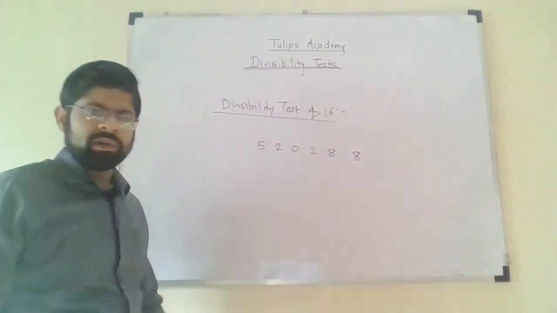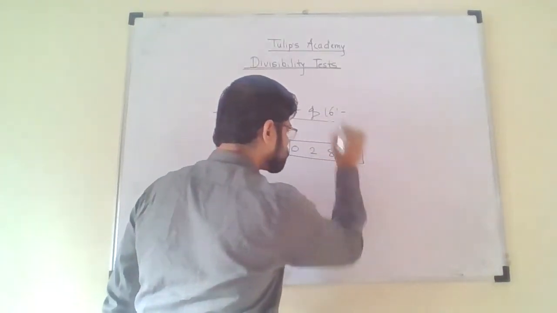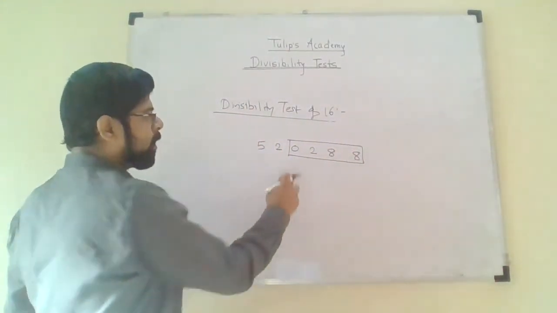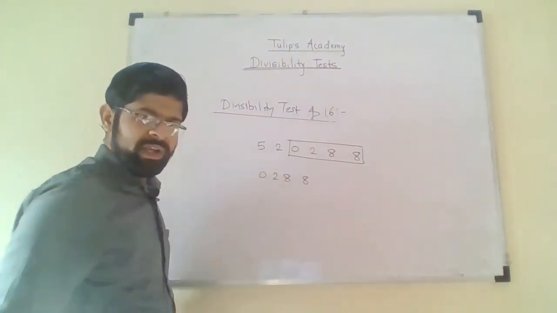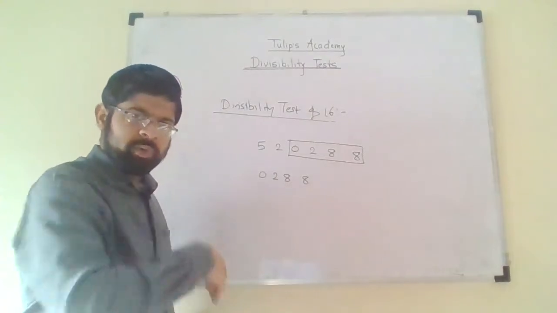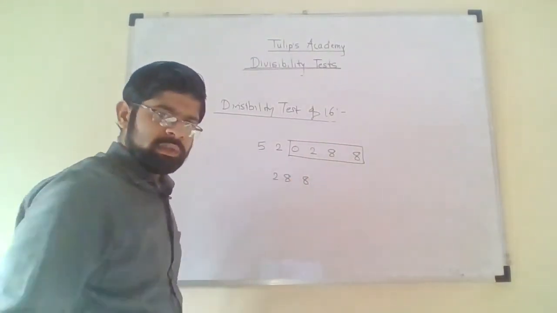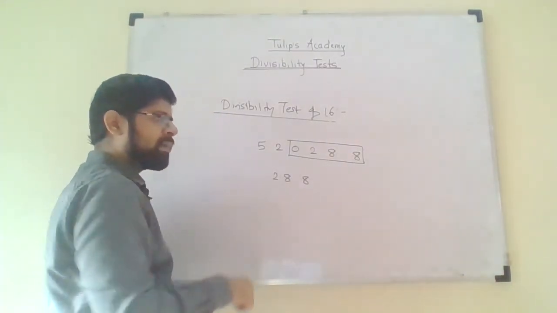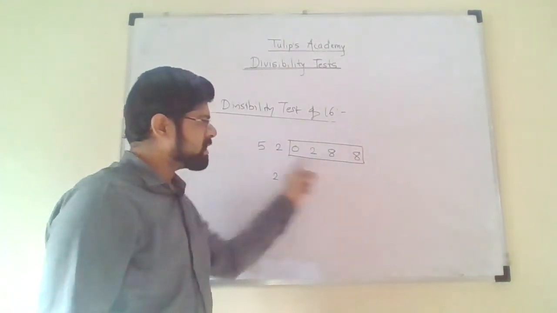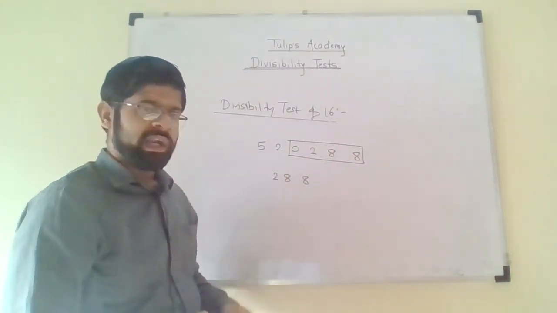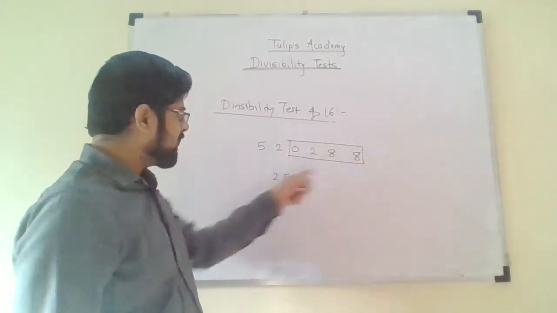520288. Let us take this example. For the divisibility test of 16 we have to consider the last 4 digits. So the number formed by considering the last 4 digits is 0288, but 0 is meaningless. If 0 appears before the number, then the value of the number does not change. So 0288 means 288. Now we have to check whether the number is divisible by 16 or not. If this number is divisible by 16, then the entire number is divisible by 16.